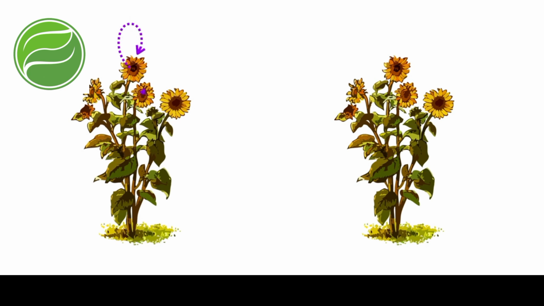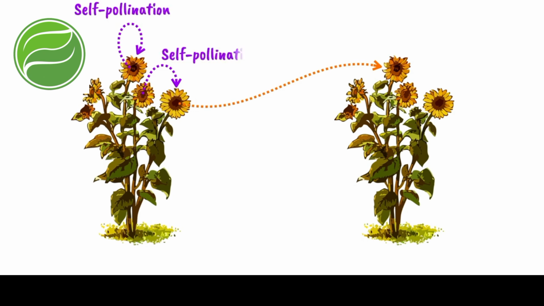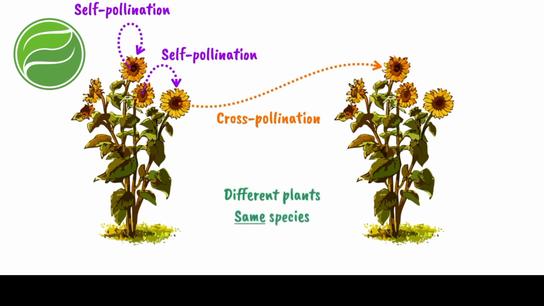Cross-pollination. When pollination occurs between two different plants of the same species, it is called cross-pollination. Pollen grain can't reach from the anther to the ovule independently, so pollination depends on external factors like insects or wind.